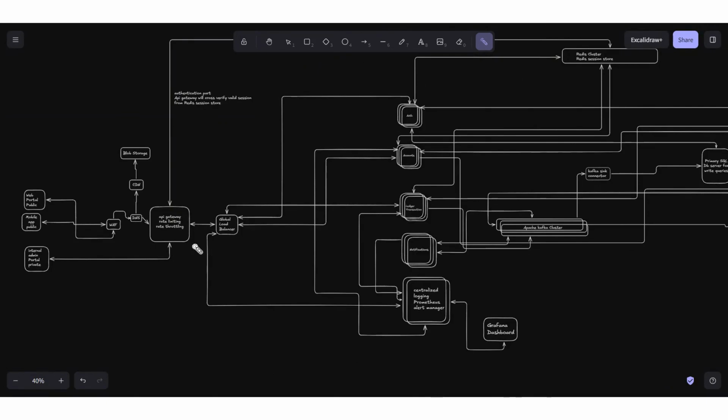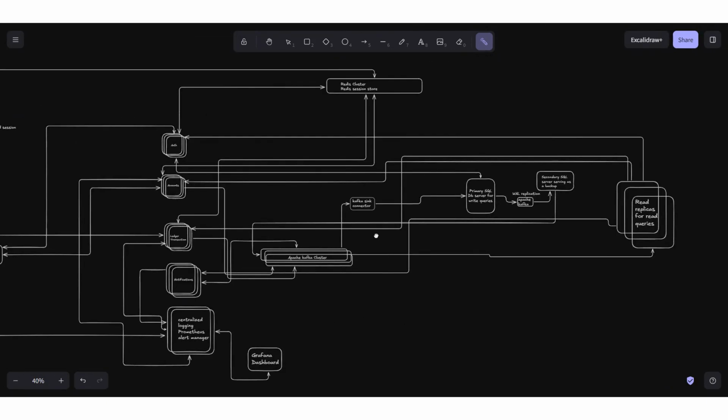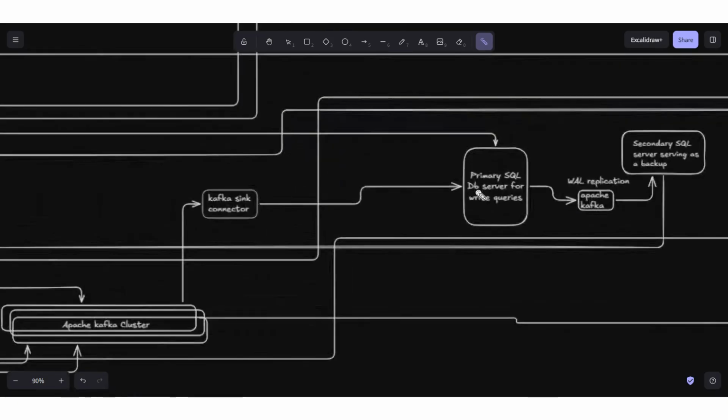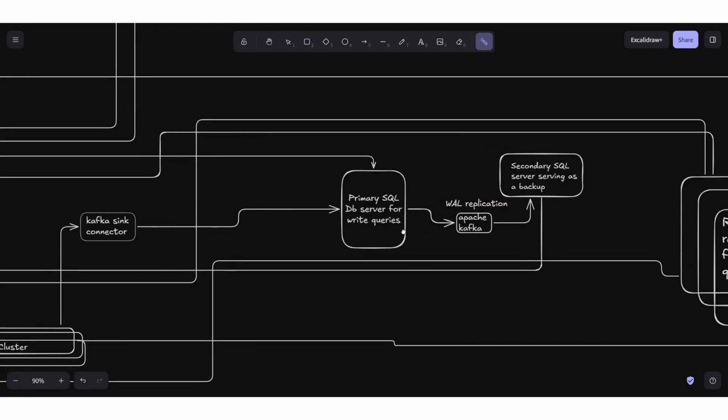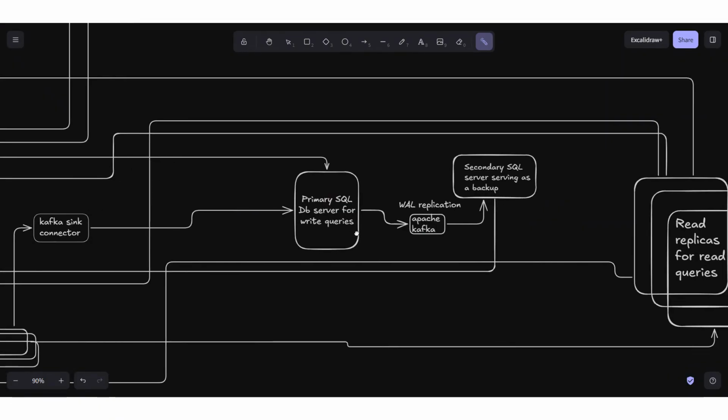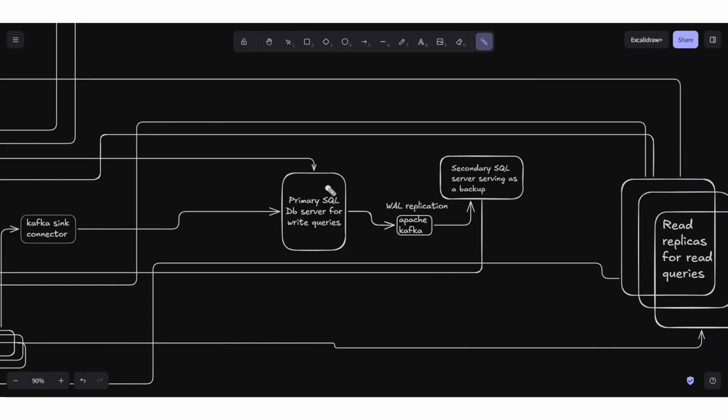Let's revise. These are a few of the important components of the system design diagram which we discussed before. First of all is the primary SQL database server, which will be present in one region. Whatever cloud option we have chosen, like AWS, Microsoft Azure or GCP, it doesn't matter. Every cloud option has different regions, and in each region there are different availability zones. One region is very far apart from the other, so there is very minimal or no chance that two regions will be impacted at the same time. Unless the whole world is destroyed by a nuclear weapon. Anyway, what will be our plan?